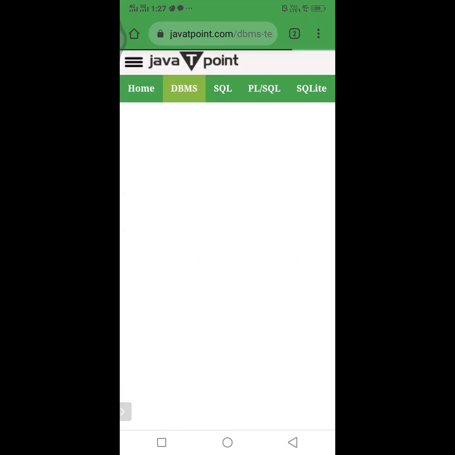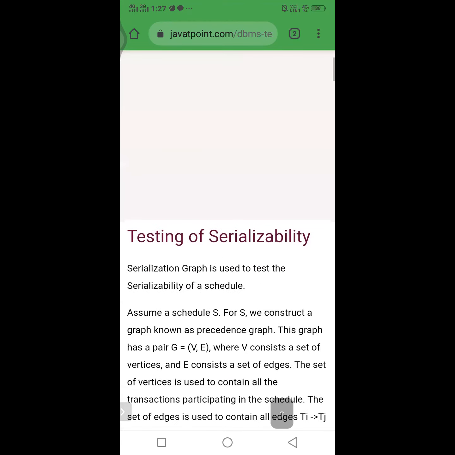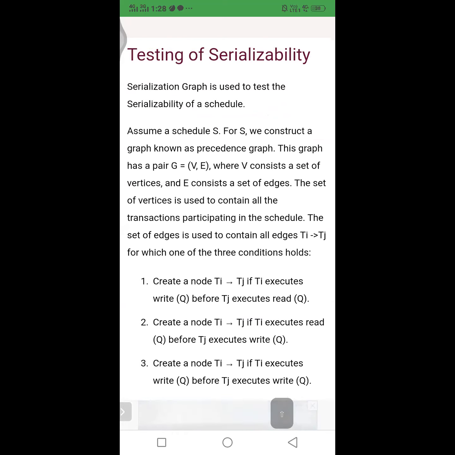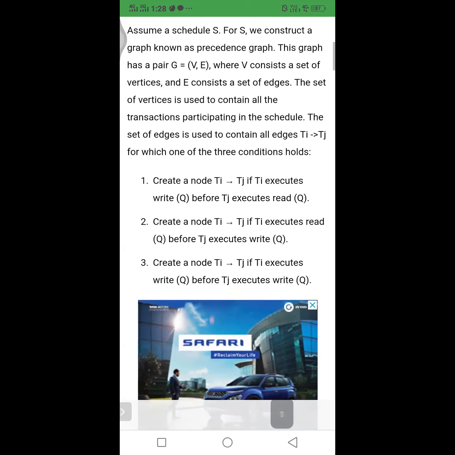Okay, next, how do we test serializability? From the exam point of view, this question is also asked a number of times. First of all, a serialization graph is used to test the serializability of a schedule. Assume the schedule is S. For S, we construct a graph known as a precedence graph. This graph has the pair G equals (V, E), that is, vertices and edges, where V consists of the set of vertices and E consists of the set of edges. The set of vertices contains all the transactions participating in the schedule. The set of edges contains the edges for which one of three conditions holds.